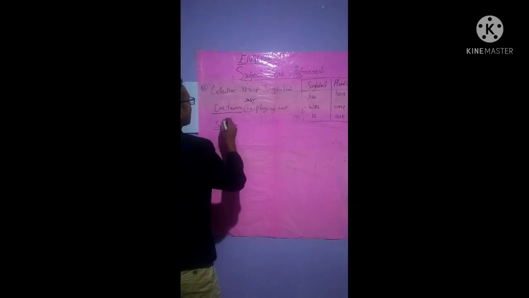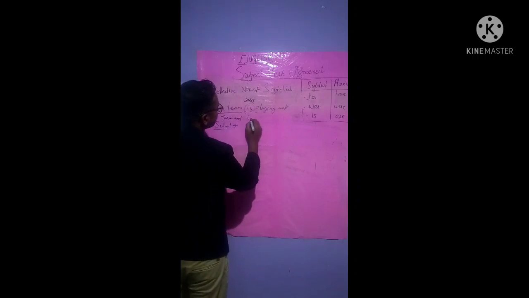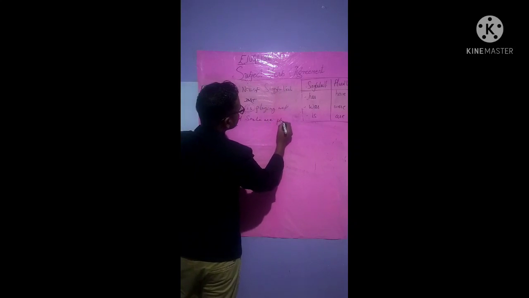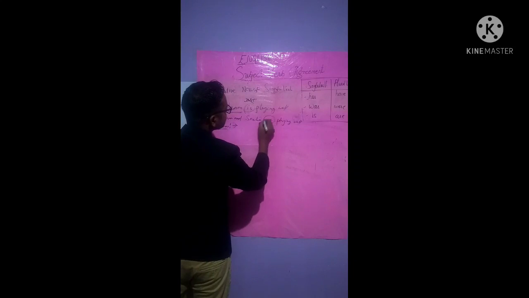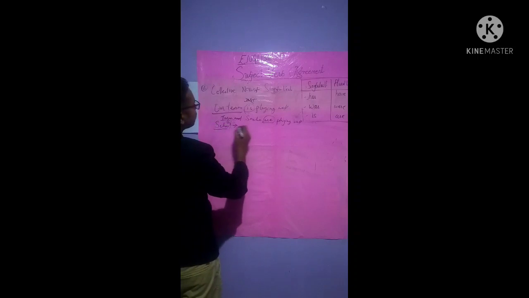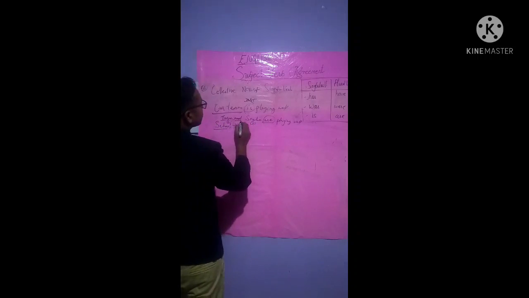Now we can write Tarun and Sachin are playing well. Now here "are" is used, that is a plural verb, as there is number 1 noun and number 2 noun. There are 2 nouns connected with "and".